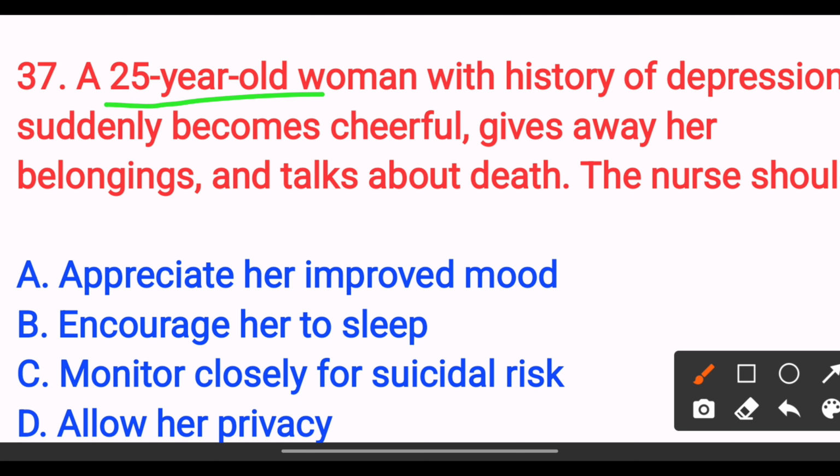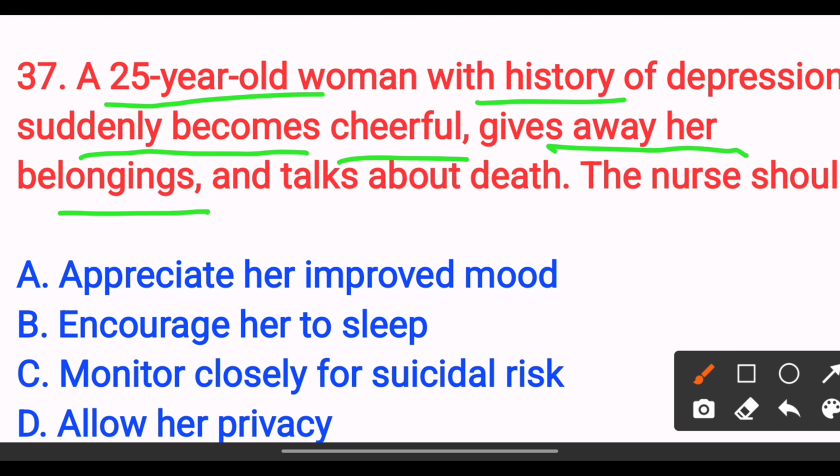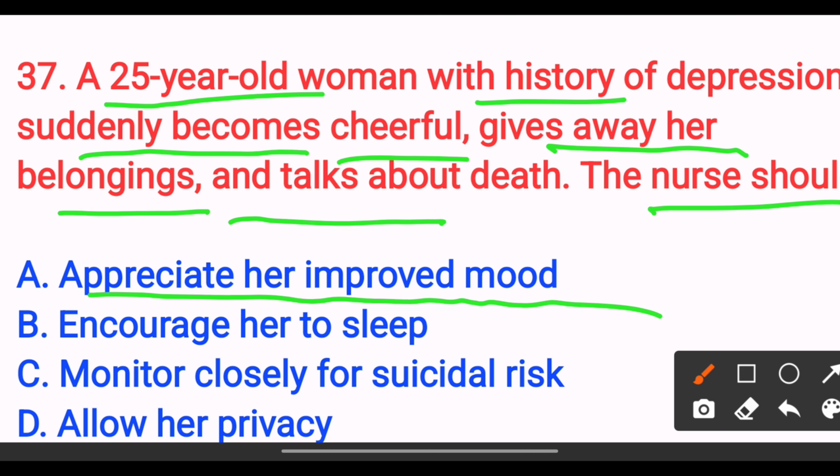a 25-year-old woman with history of depression suddenly becomes cheerful, gives away her belongings and talks about death. The nurse should, option A, appreciate her improved mood. Option B, encourage her to sleep. Option C, monitor closely for suicidal risks. Option D, allow her privacy.